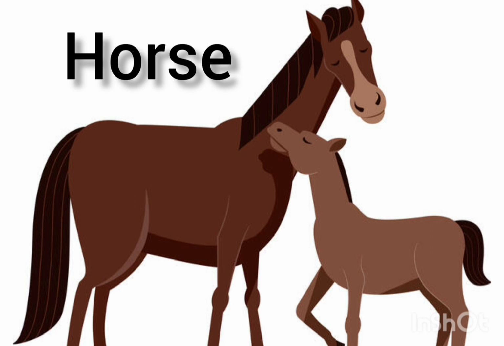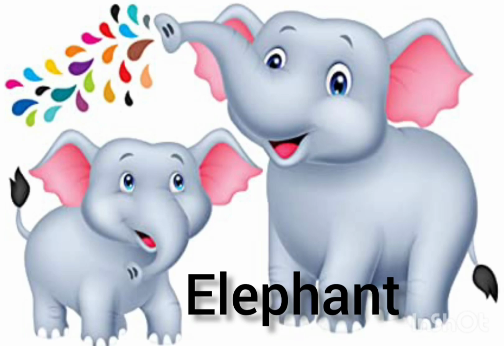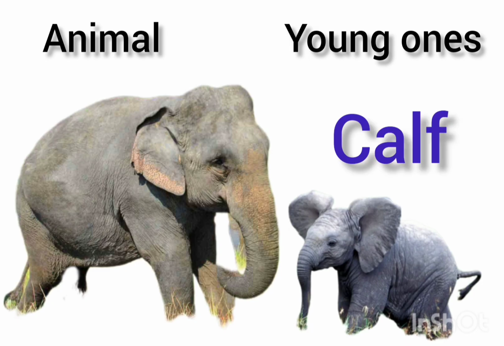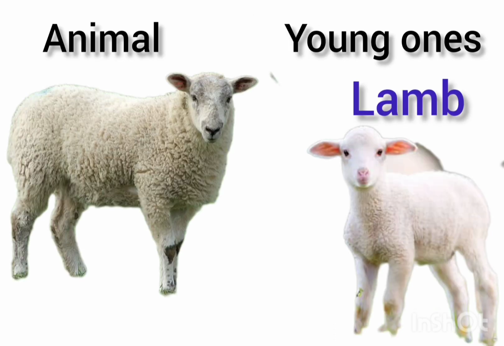This is horse. Baby horse called foal. This is elephant. Baby elephant is called calf. This is sheep. Baby sheep is called lamb.